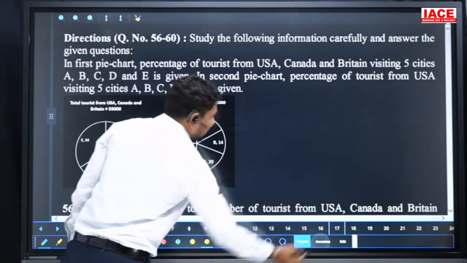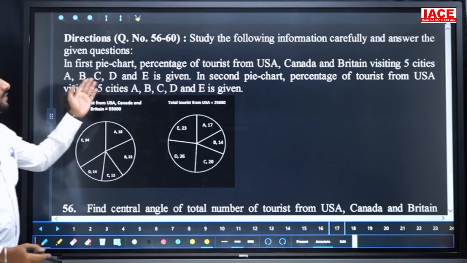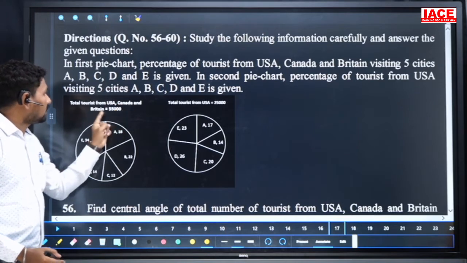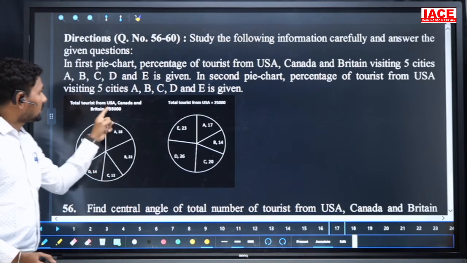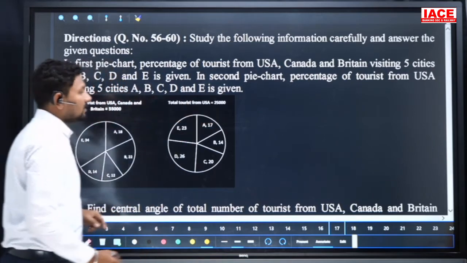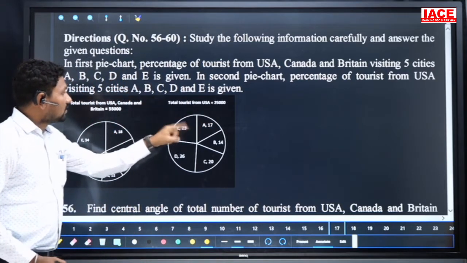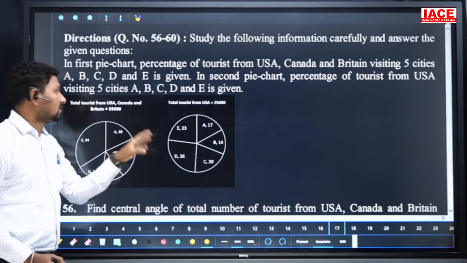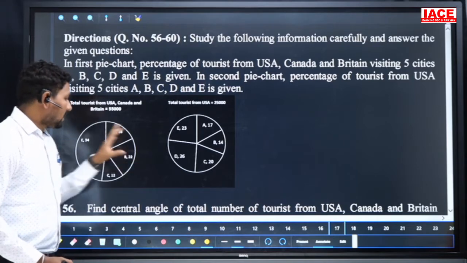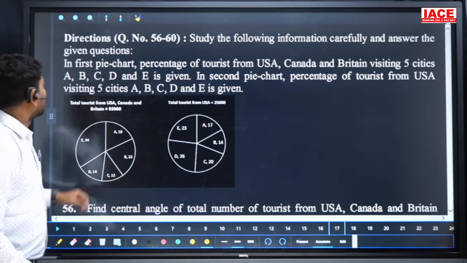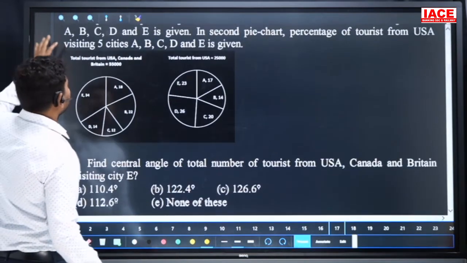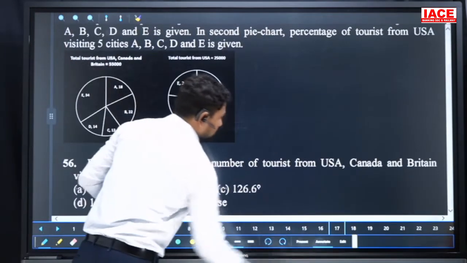Next, we have pie charts. The data belongs to questions 56 to 60. So total tourists from USA, Canada and Britain is 55,000. Here they are given USA, Canada, Britain, and total tourists from only USA is 25,000. So 25,000 is removed from the 55,000. It is 30,000. The 30,000 belongs to what? Canada and Britain. So based on this data, we should solve the questions. Look at the data and we have to solve it here. What was the question? So directly we'll move to the question.